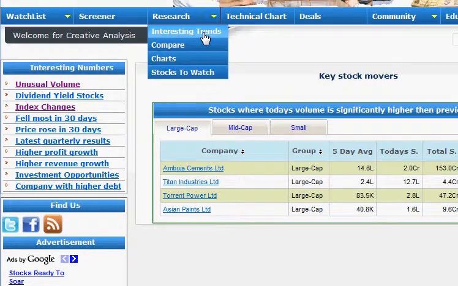In the research, we have interesting trends and stocks to watch. Stocks to watch are a kind of stock recommendations based on our experience and understanding. Interesting trend is a tool where you can spot the trends in a stock. So let's start, because I think interesting trend is going to take most of our time. Let's start with the interesting trend.